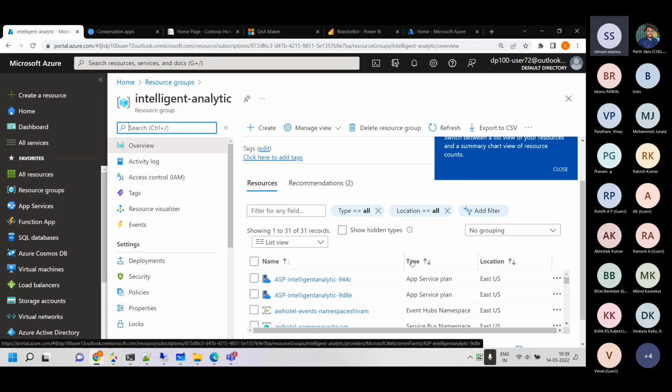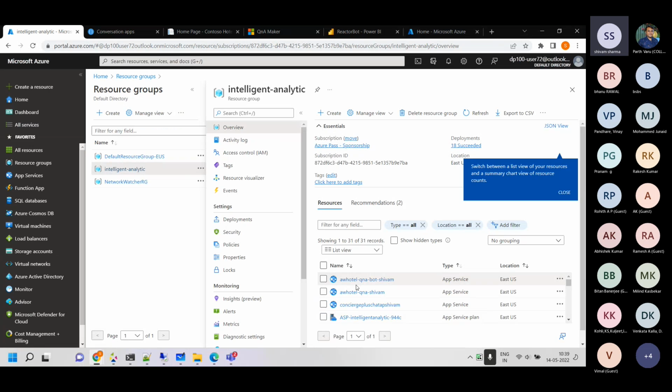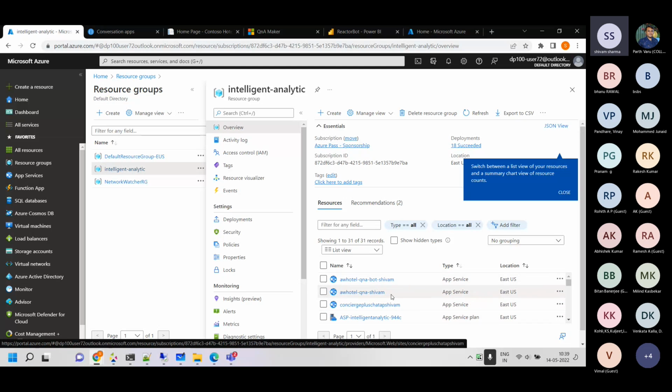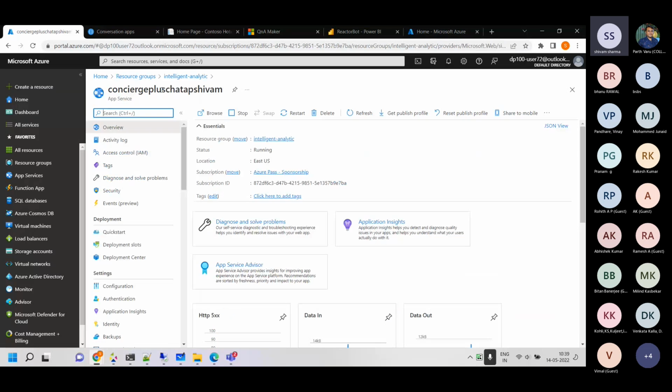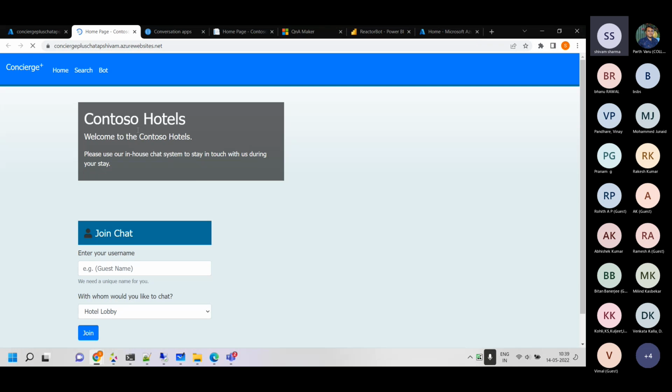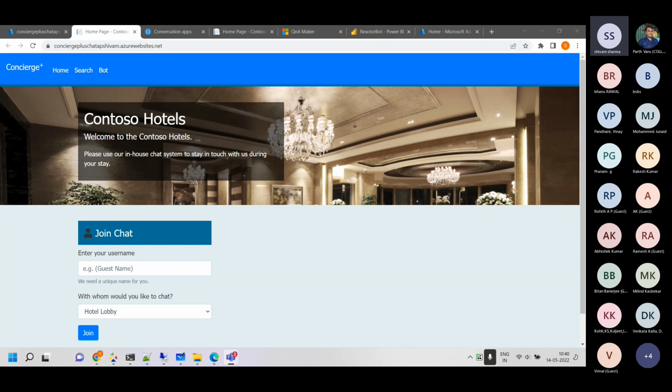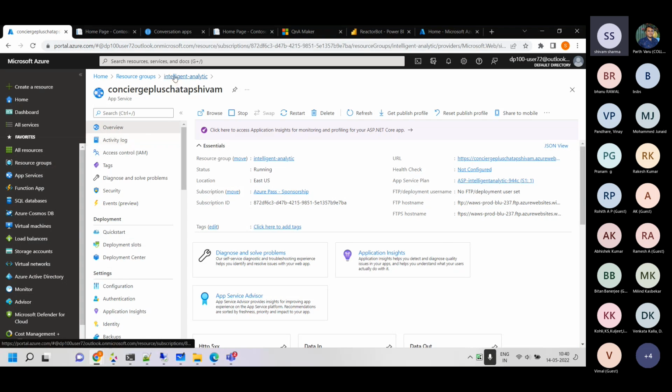I'll just zoom out, and I'm unable to see. Let me see which one is it. Okay, that's the bot. Sorry, that's the website. This is the website which we are using. I'll put this in the chat window in case you want to generate some data. You can also generate some data for me because we can see it during the settings over there. So it's in the chat window, but I'll take you back to my resource group.